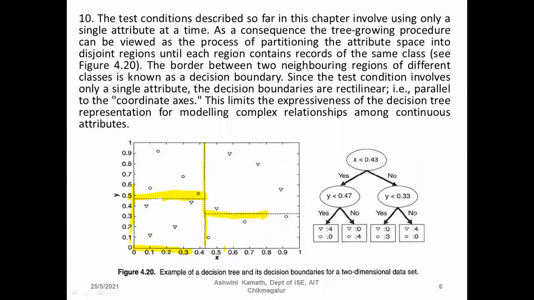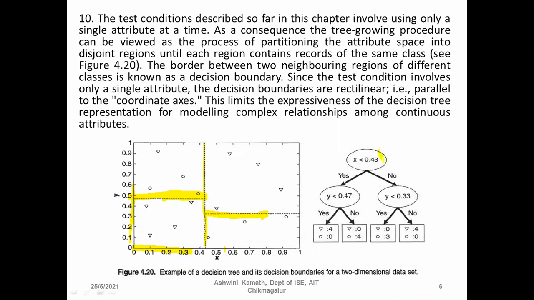This limits the expressiveness of the decision tree representation for modeling complex relationships among continuous attributes. When we have continuous attributes, it is difficult to express them like this using a decision tree. It is difficult to express complex relationships among continuous attributes. This is also continuous attributes only, where we have floating point numbers.